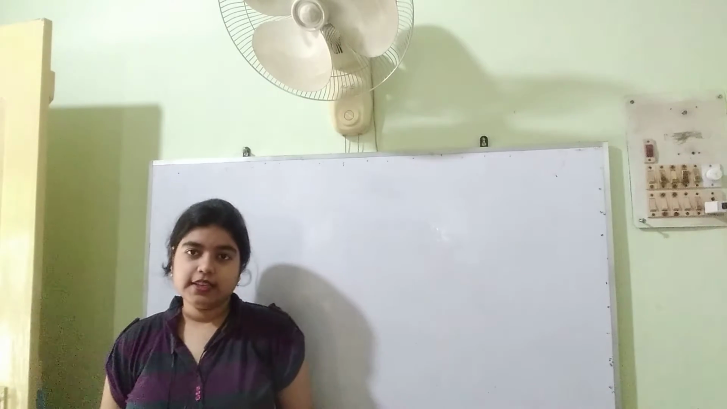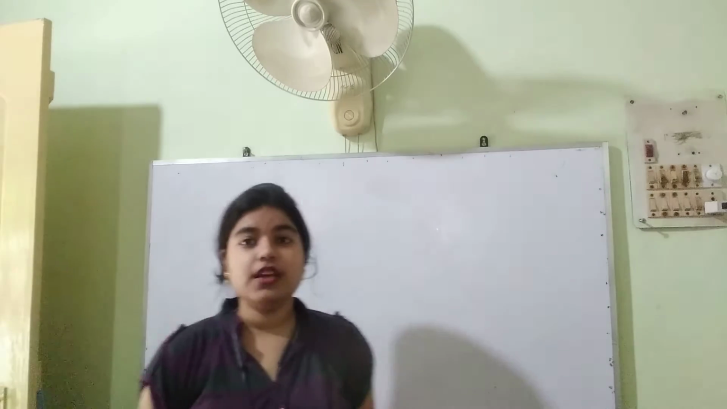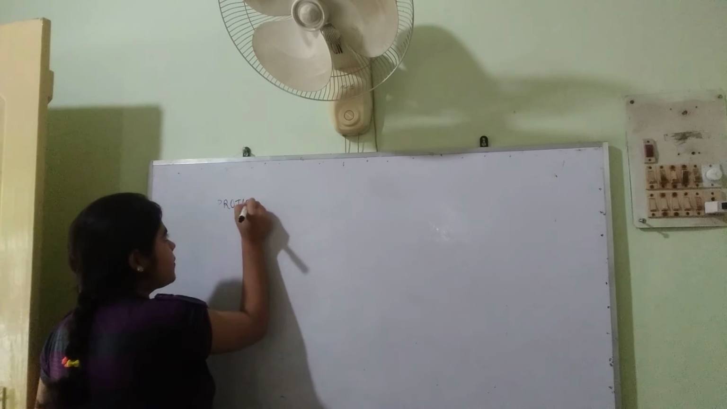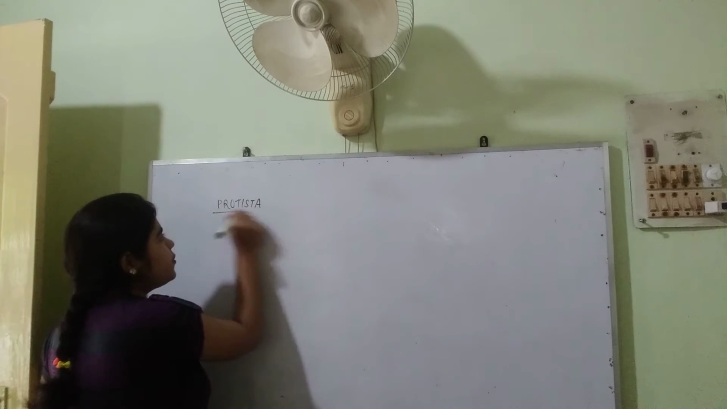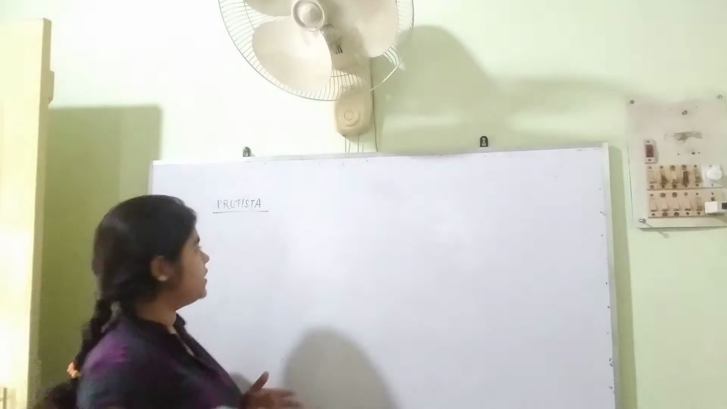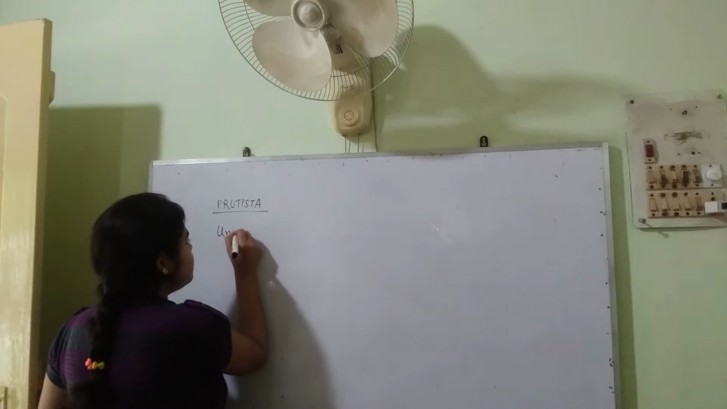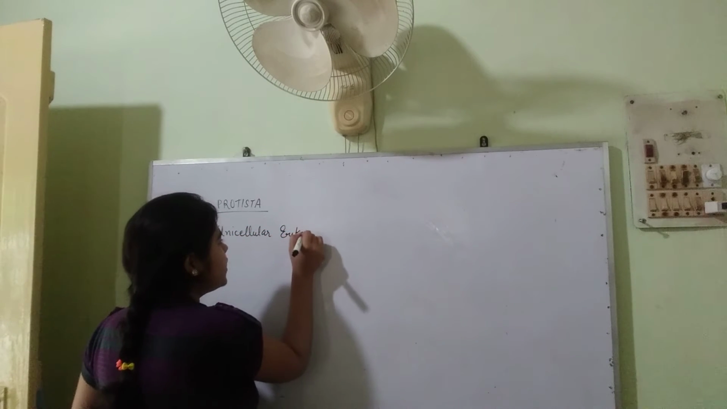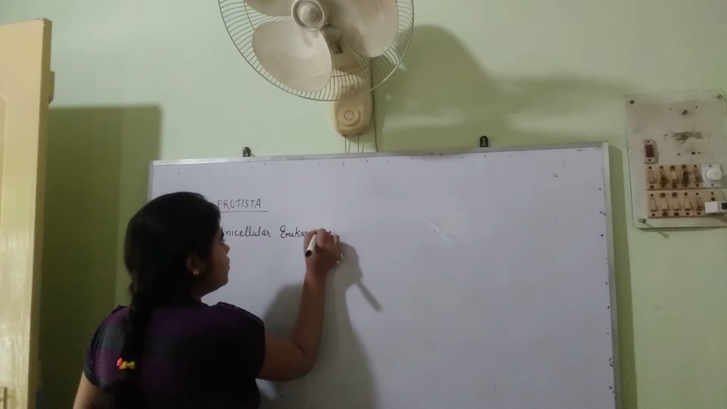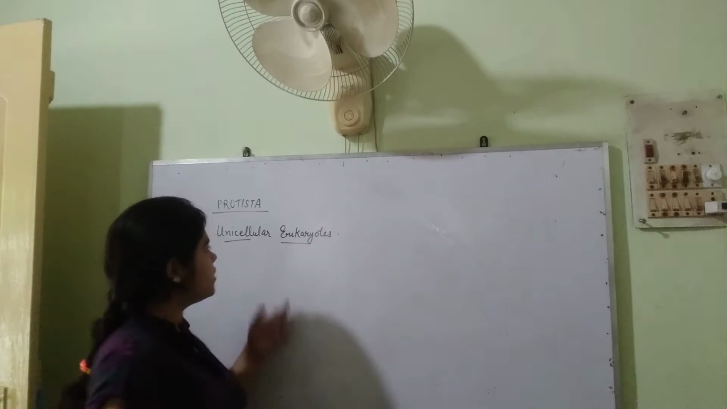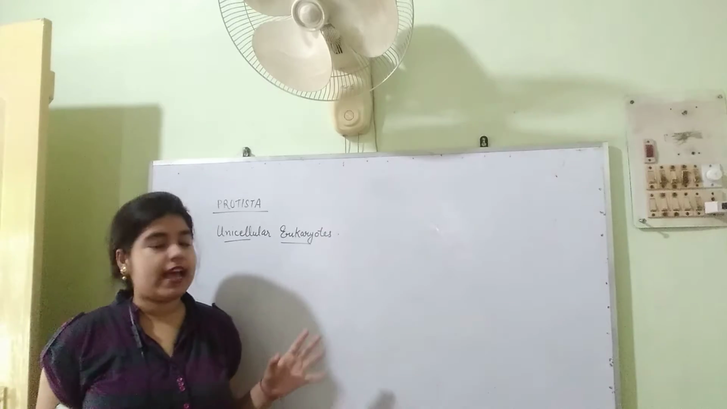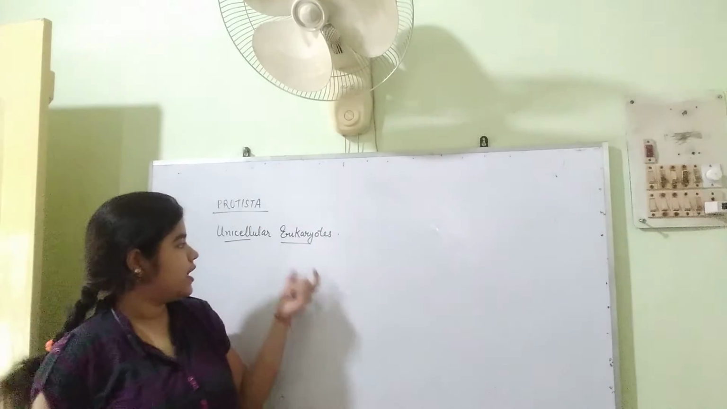Now we will be discussing the second kingdom, which is Protista. Protista can be simply understood as unicellular eukaryotes. Unicellular means they are single cell. So all the protists will have just one cell.